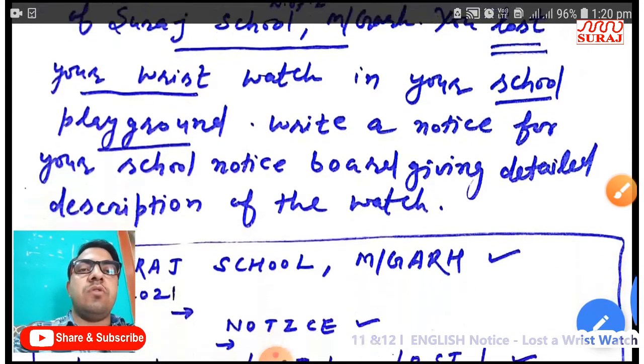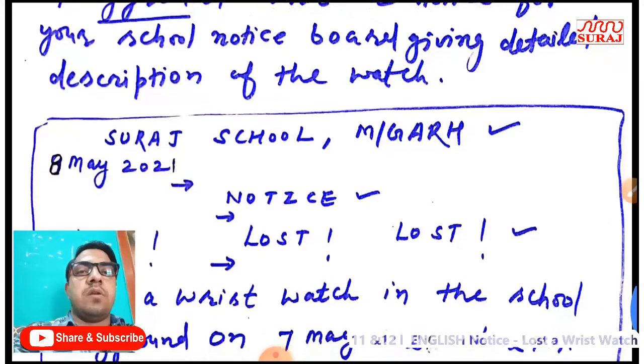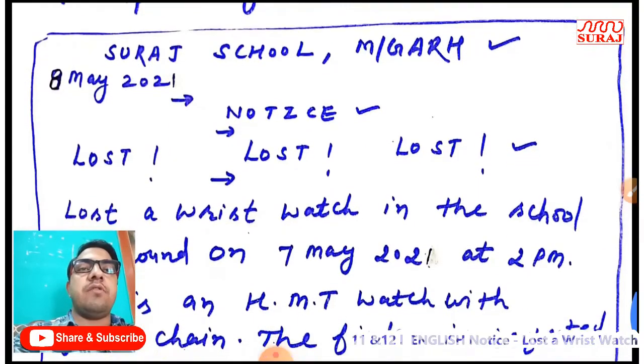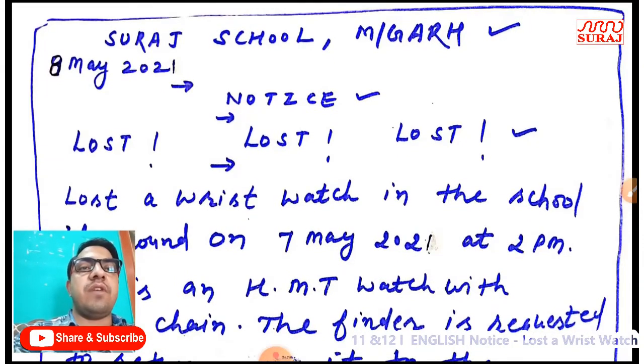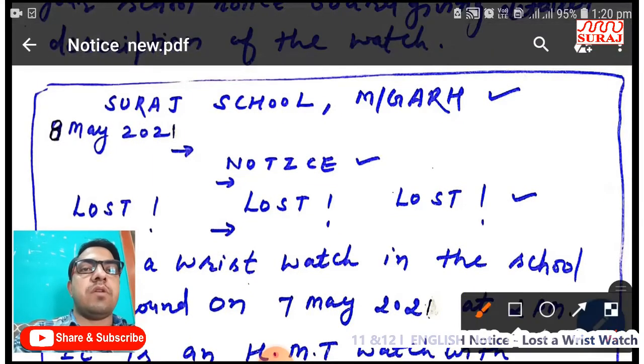In your school playground, write a notice for your school notice board giving detailed description of the watch. After that, we should write notice according to the structure of notice writing. You know very well that first of all we should mention name of the institute. In this question, Suraj School, Mahendragarh is the name of the school. First of all we should mention name of the institution, name of the school in capital with black pen in middle of the page, in above part of the page.